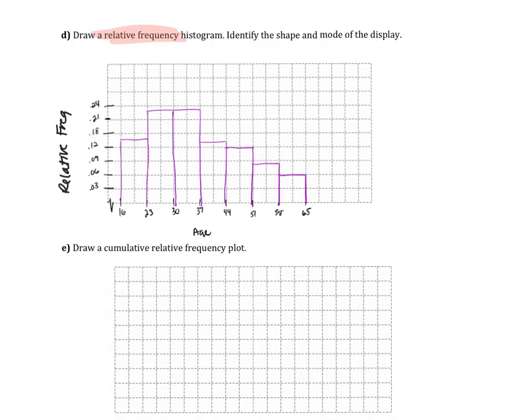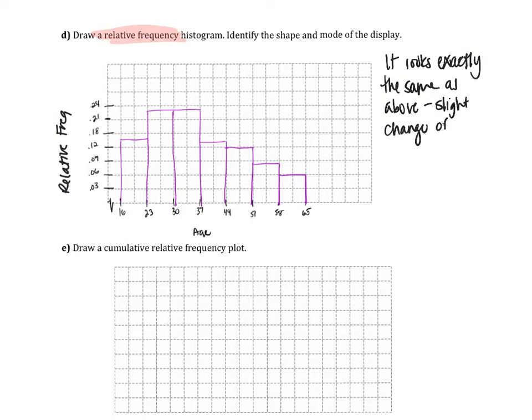So what you should notice about this graph is now my y-axis is relative frequency, same scale as above, and really what you should notice is that the graphs look exactly the same. So in regards to shape and mode, it looks exactly the same as above. Okay, we just have a slight change of scale with that y-axis, but it looks the same, okay?